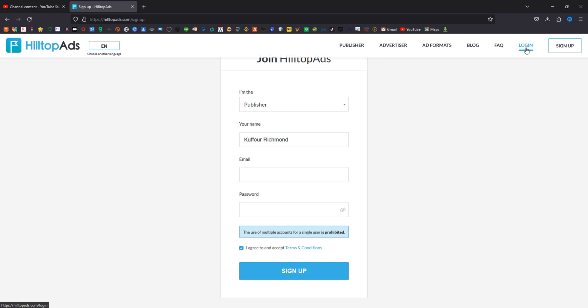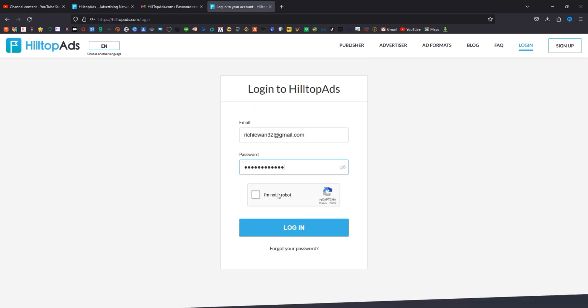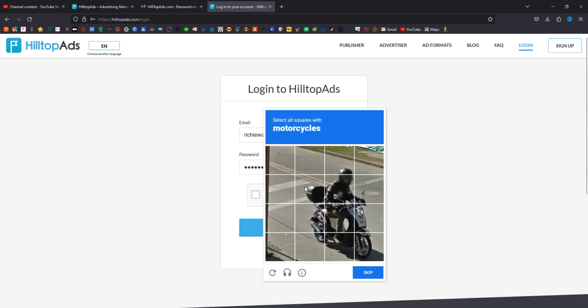So I already have an account, so I'll log into my account and show you quickly how everything works on this platform. Right now I'll type in my email, like we can see over here. You type in your email right after creating an account. You just have to log in, type in your email, your password, and then complete this captcha over here.